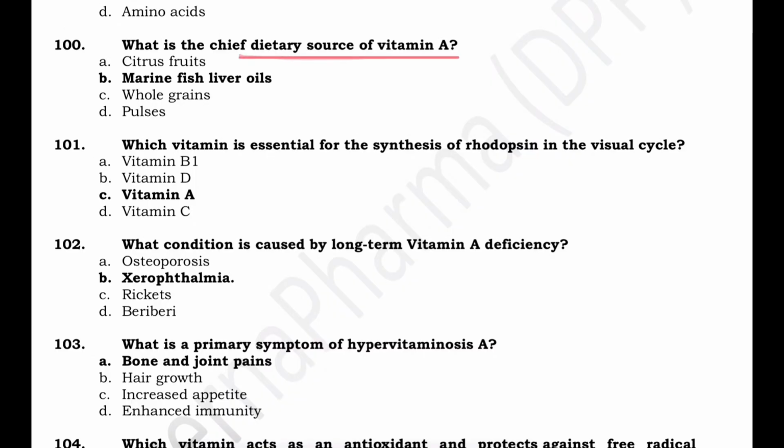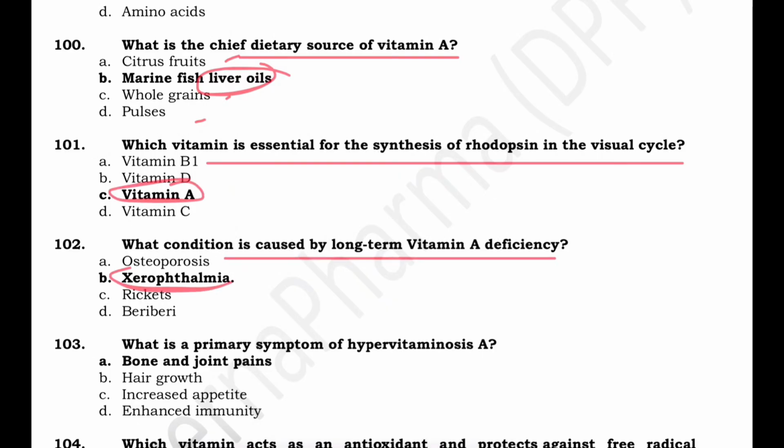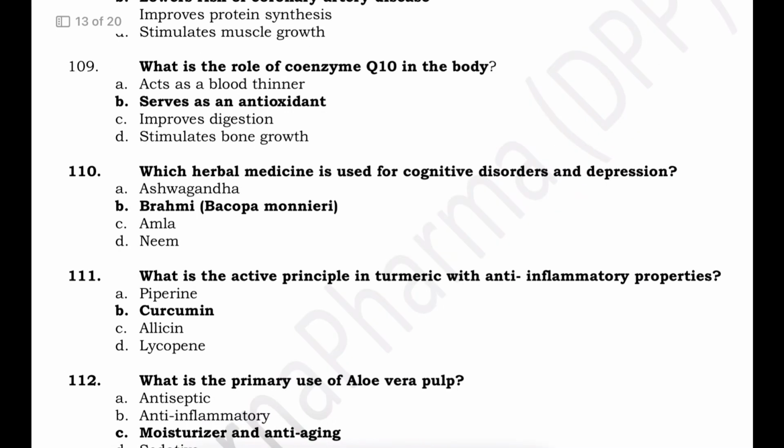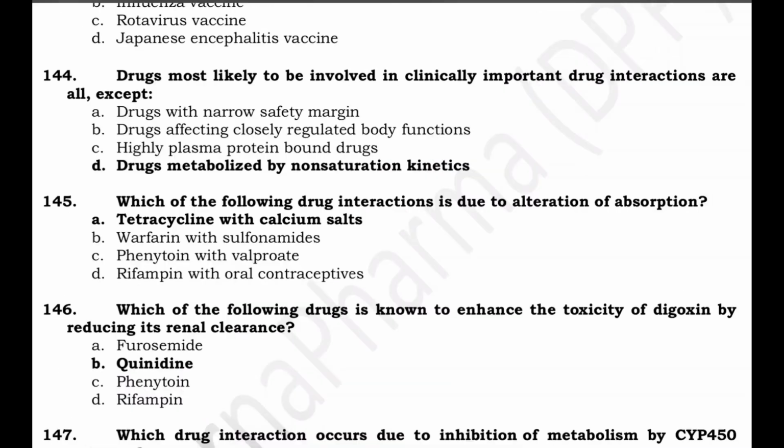What is the chief dietary source of vitamin A? The chief dietary source is not citrus fruits, not whole grain pulses, these are fish liver oil. Which vitamin is essential for synthesis of rhodopsin? That is vitamin A. What condition is caused by long-term vitamin A deficiency? That is xerophthalmia, keratomalacia, night blindness. So these are some questions on vitamins, minerals, dietary supplements. You can go through them.